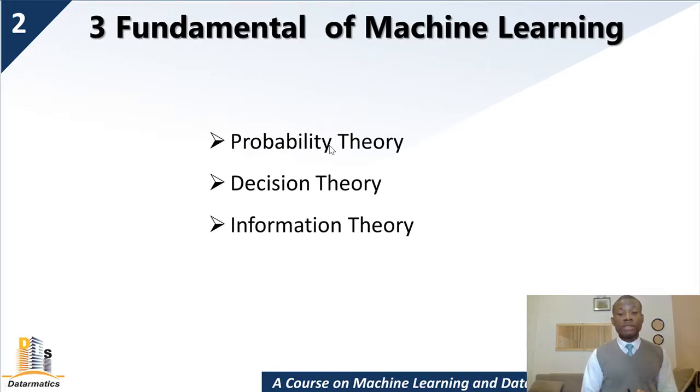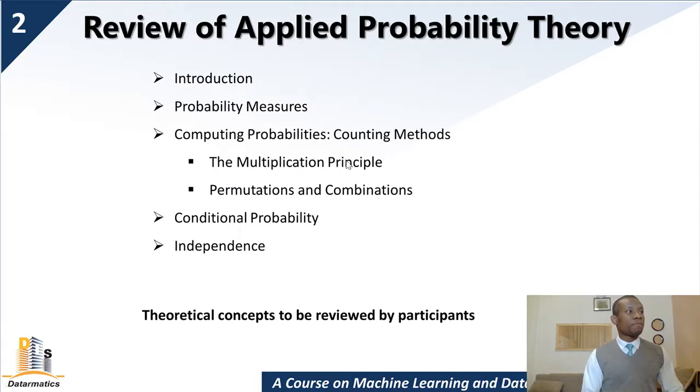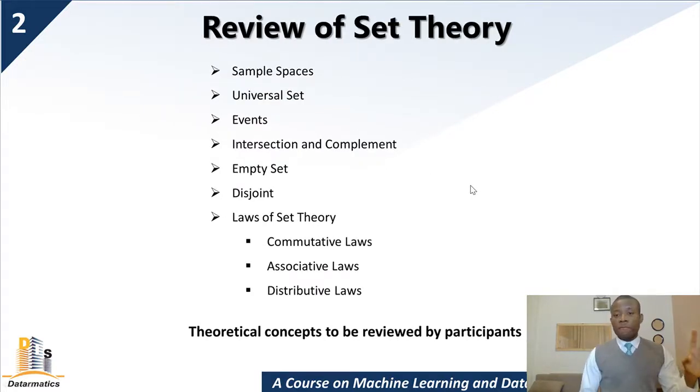All right. So these are the 3 fundamental theories of machine learning, and all the mathematics we are going to be discussing centers around all of this. For probability theory, these are the topics I want you to go through: introduction to probability, probability measures, computational probabilities, counting methods. I think there is a textbook by R.J. Rice or something like that. Maybe I'll check the name of this textbook that explains it very clearly. You can use it to get up to speed with probability. For set theory, try to review these topics. The sample space, what is it? The concept of universal sets, event, intersection and complement, empty set, the laws of set theory, and so on.